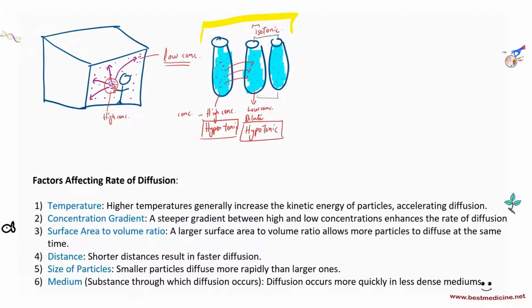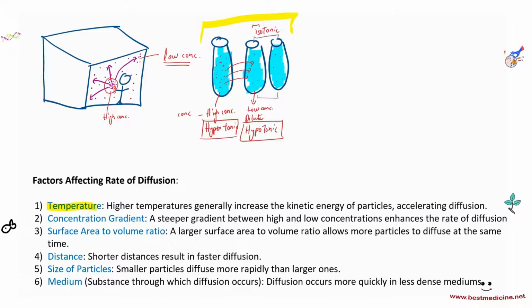Number one, we have temperature. Remember, diffusion is the movement of particles because they are moving, right? Because they have kinetic energy to go from one place to another. This is why it doesn't occur in solids, because those are just fixed at one particular place. So greater the kinetic energy, greater is going to be the diffusion rate. So higher temperatures generally increase the kinetic energy of particles, accelerating diffusion.